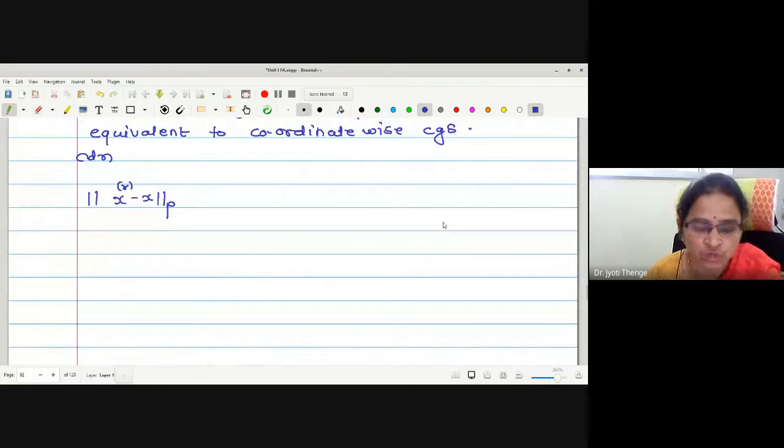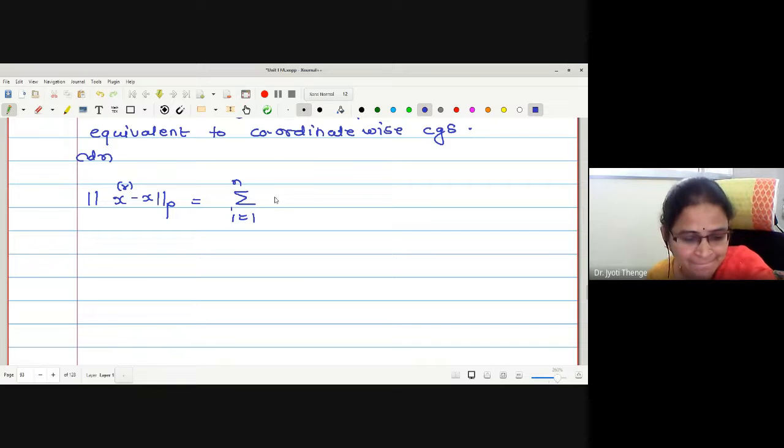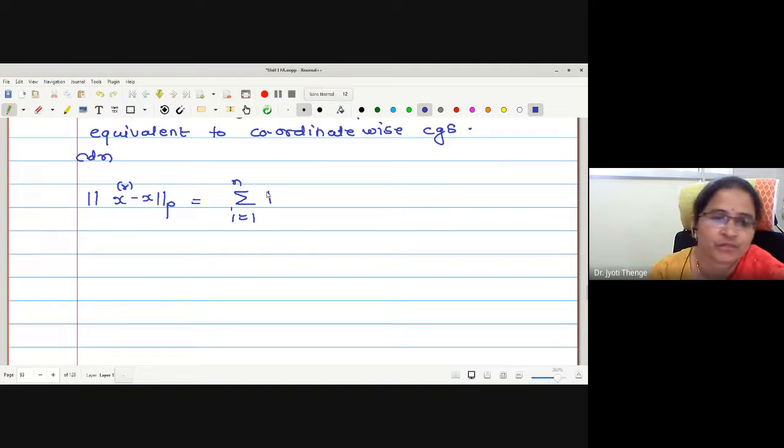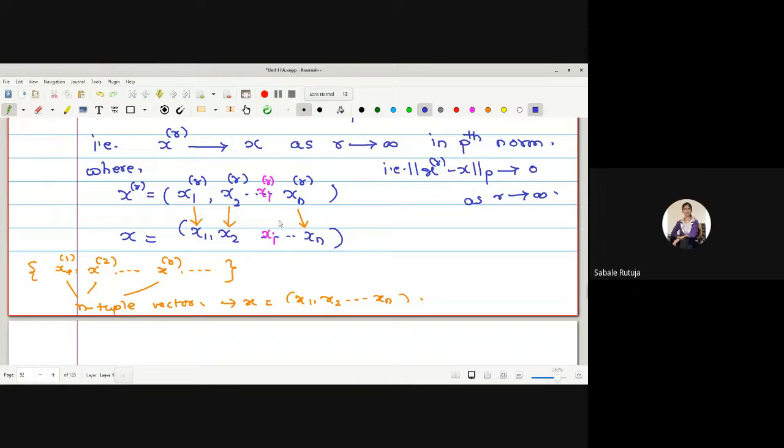So let me find out what is norm P of xr minus x. According to the definition, this is summation i equals 1 to n. What will be the ith coordinate of this vector xr minus x? Here the ith coordinate is xir and here it is xi. What will be the subtraction? xir minus xi.